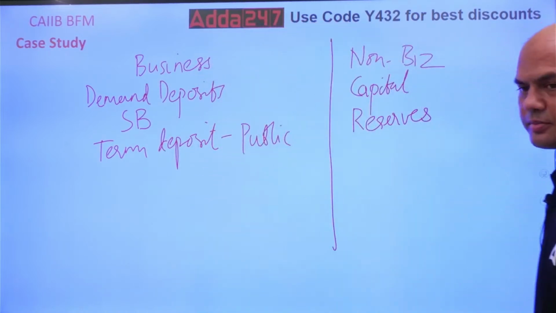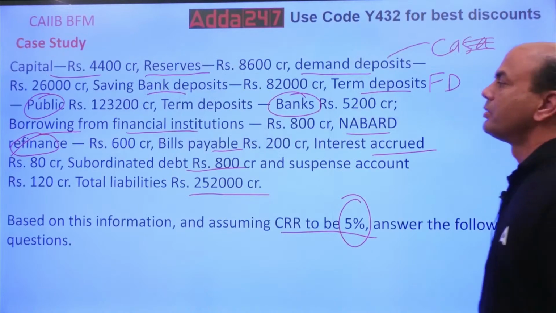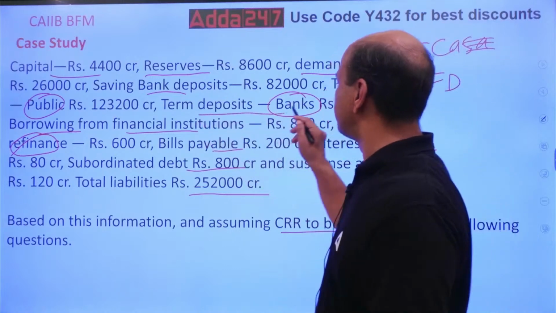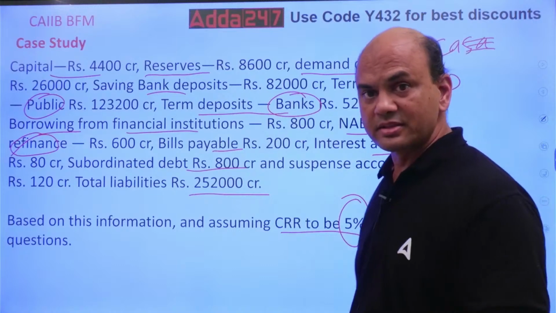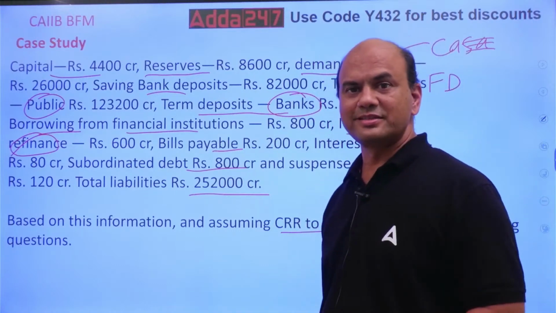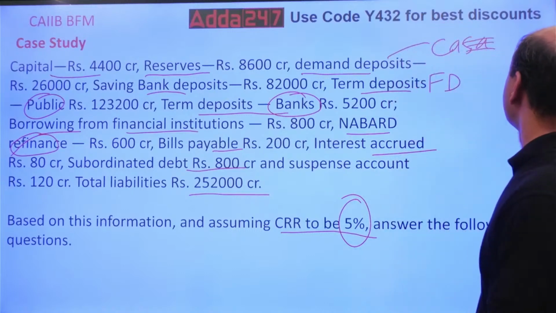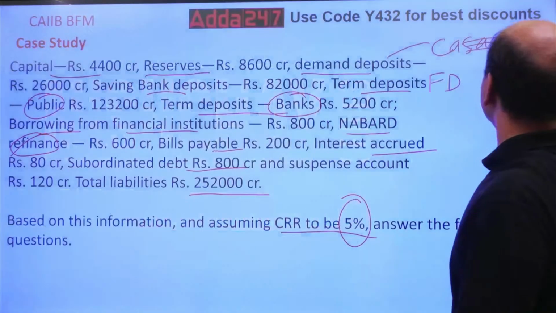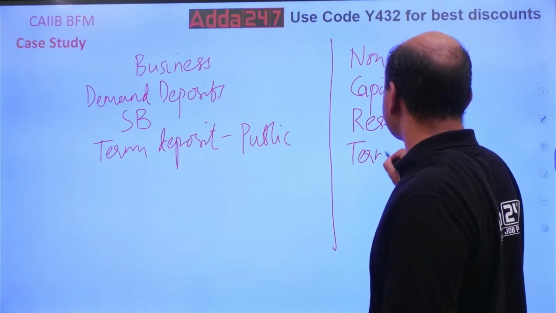This is the business of my bank. Next, term deposit banks. Is this the business of my bank? Taking deposits from other banks is not the business of my bank, because my business is retail. So term deposit banks will come over here.